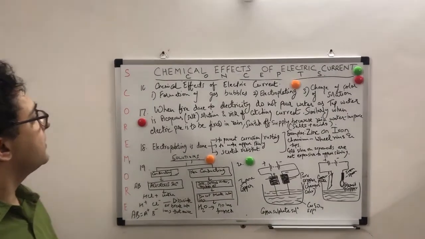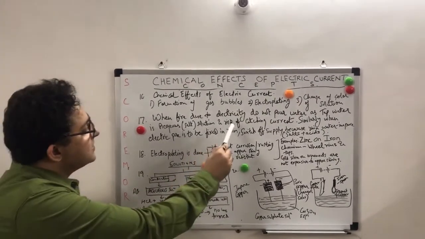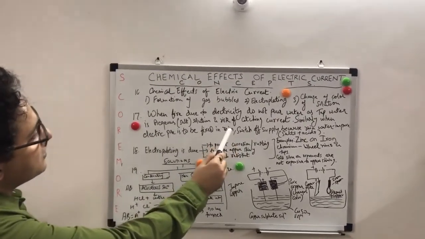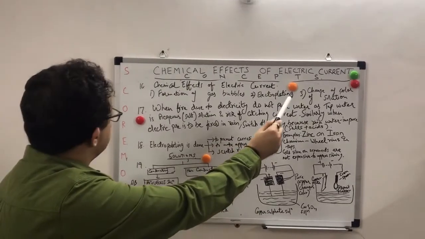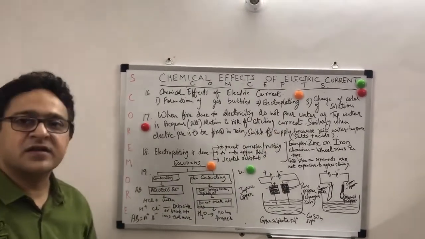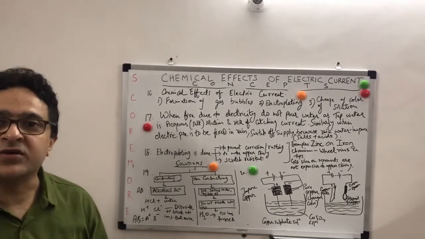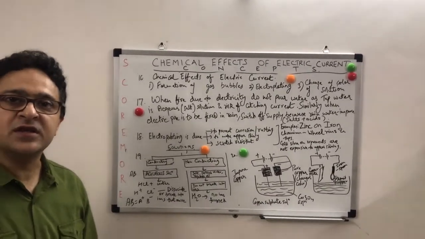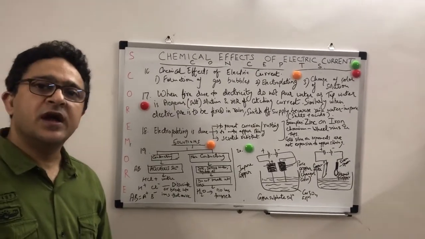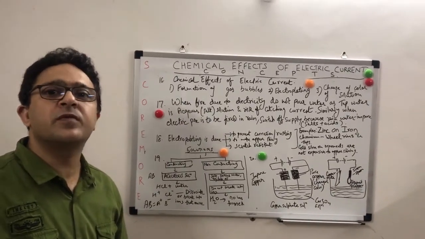Now the question is, when there is a fire due to electricity, we do not pour water. Why? When there is a fire due to electricity or a short circuit, as we say, usually the water which is available is tap water, and tap water is an impure form of water.